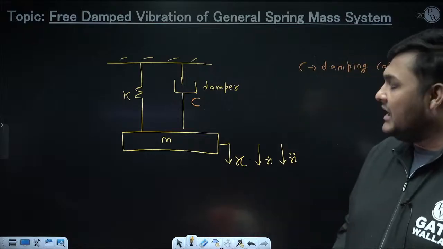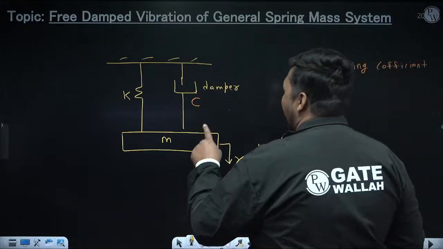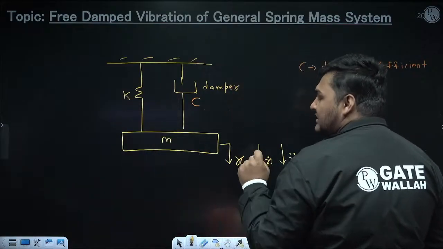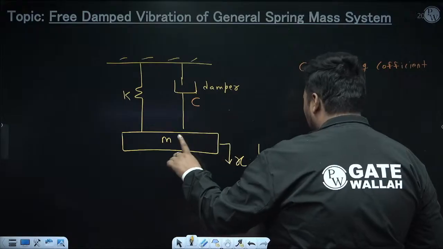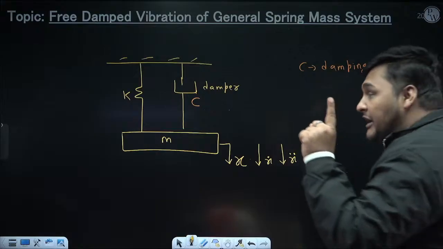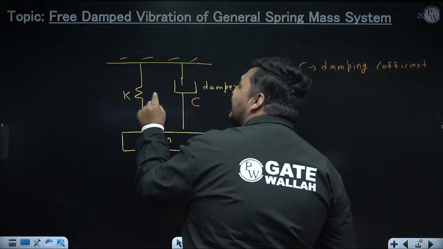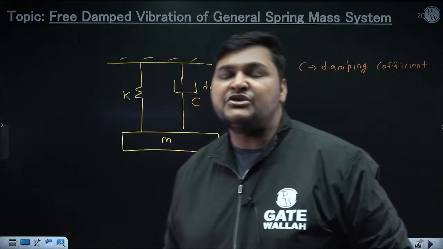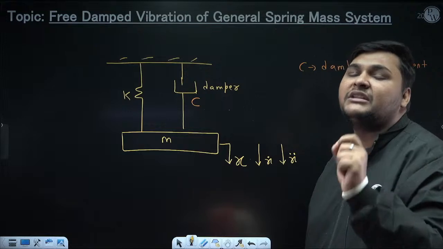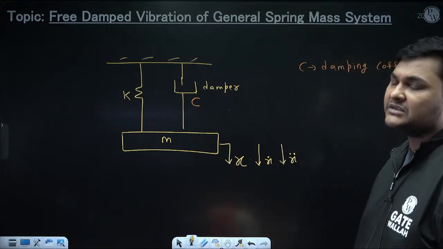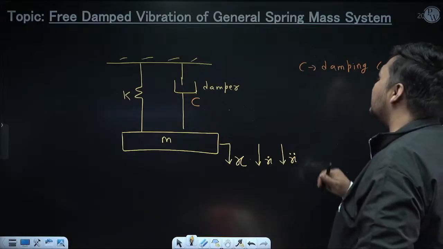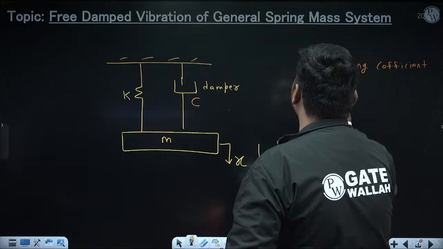See, here you can see at the mean position the weight of this body is supported by the spring because weight is acting in this direction. So it is true that weight is acting in the vertical direction, meaning in the direction of vibration. But due to weight, there will be some static deflection in the spring, and they will cancel each other's effect.